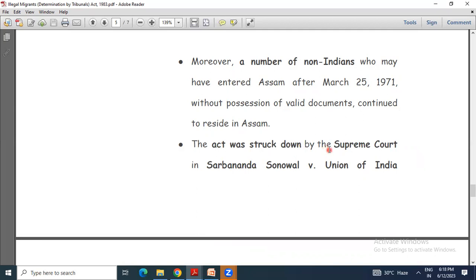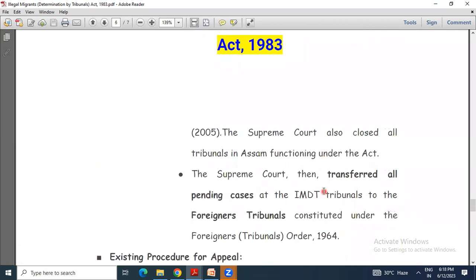So the act was struck down by the Supreme Court because huge protests were going on, and even our past Chief Minister Sarbananda Sonowal, there's a famous case with respect to this. The act, that means the IMDT Act 1983, was struck down by the Supreme Court in Sarbananda Sonowal versus Union of India case 2005. The Supreme Court also closed all the tribunals in Assam functioning under this act. The Supreme Court then transferred all pending cases at the IMDT tribunals to the foreigner tribunals constituted under Foreigners Tribunal Order 1964.